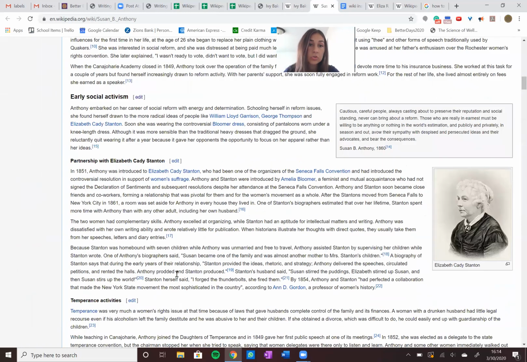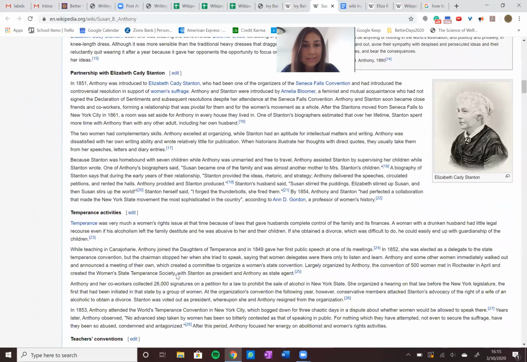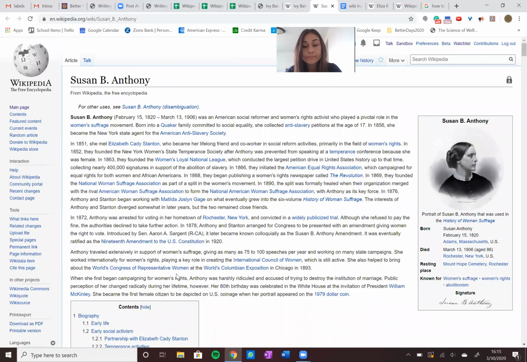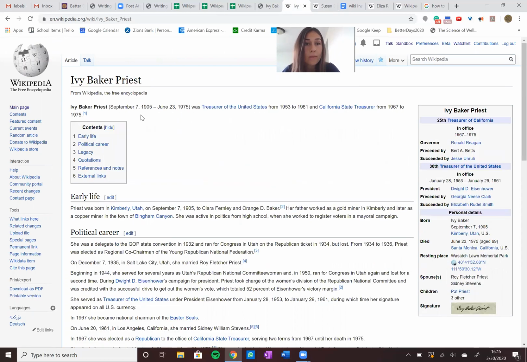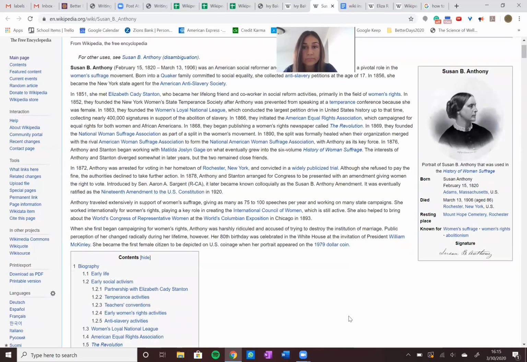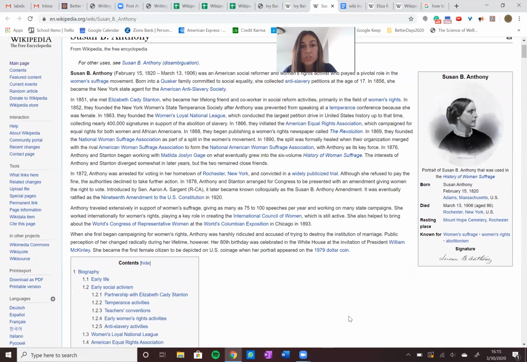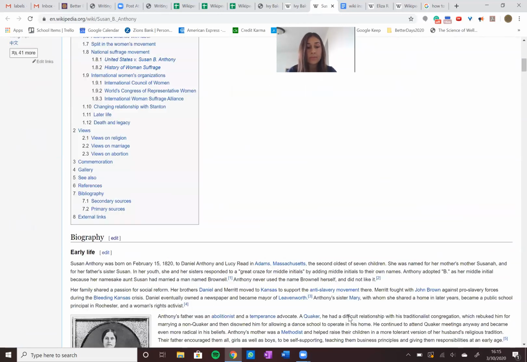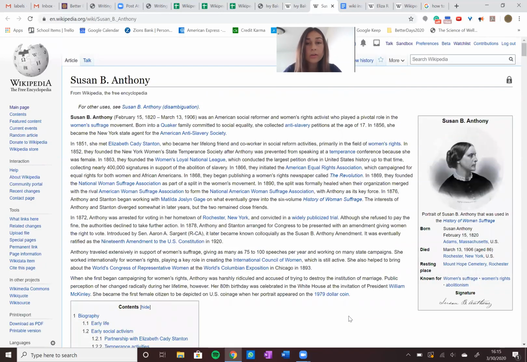So we have early social activism, partnership with Elizabeth Cady Stanton. What this does is it creates a more in-depth article. One other thing I'm going to talk about is this top space. This is supposed to be a summary of what this individual has done. So we see with Susan B. Anthony's page, it's a couple of paragraphs about what she has achieved, in a summary form. And then you have her full article going in depth about it. So that is something we will also have to revise with